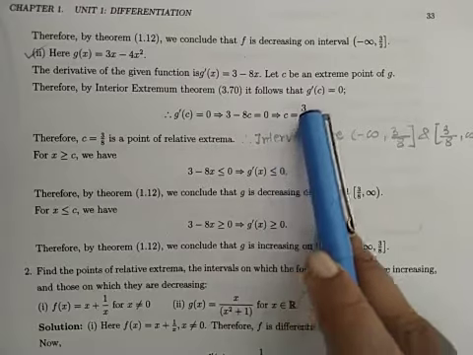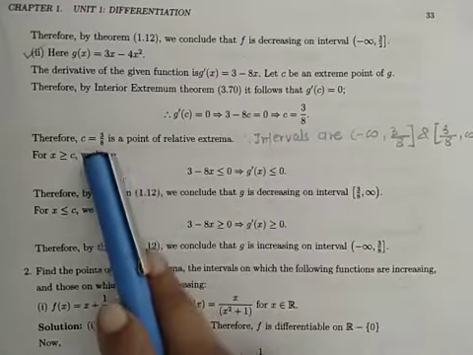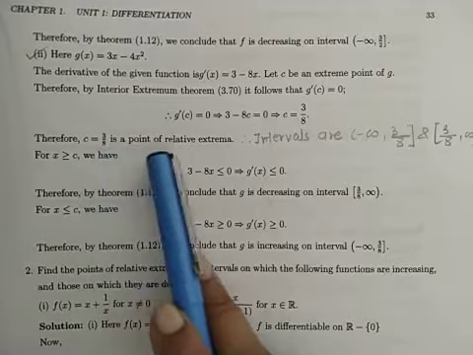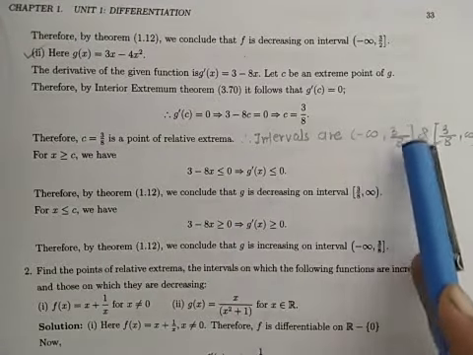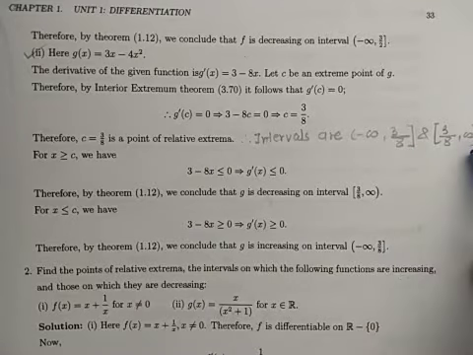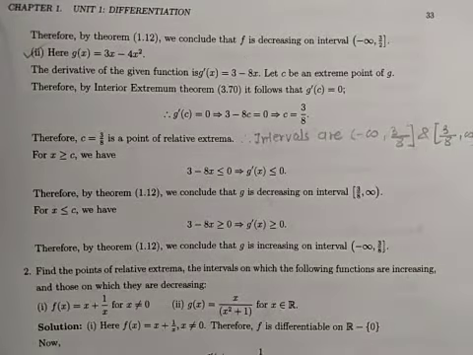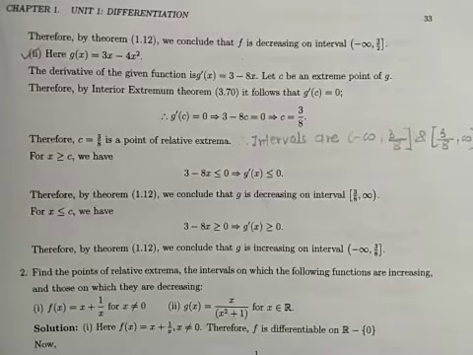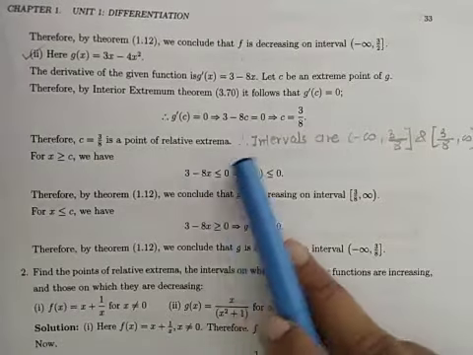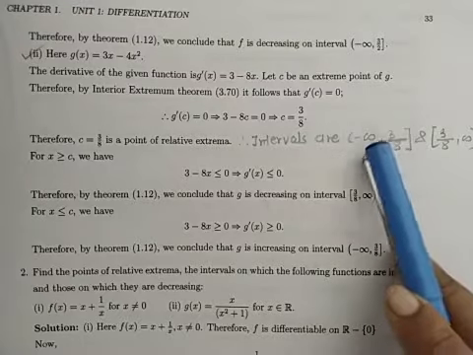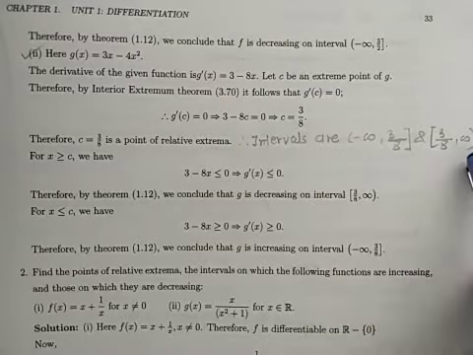So c is equal to 3 upon 8. Okay, so c is equal to 3 upon 8 is a relative extrema. Therefore, the intervals are minus infinity to 3 by 8 and 3 by 8 to infinity. Here c is equal to 3 by 8 is a point of extrema. Therefore, the intervals are minus infinity to 3 by 8 and 3 by 8 to infinity.